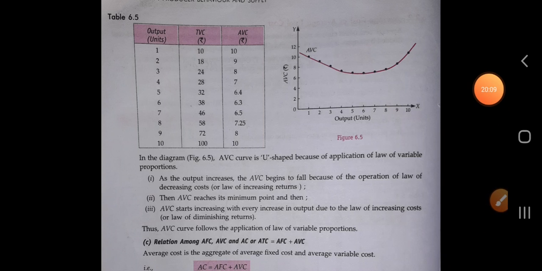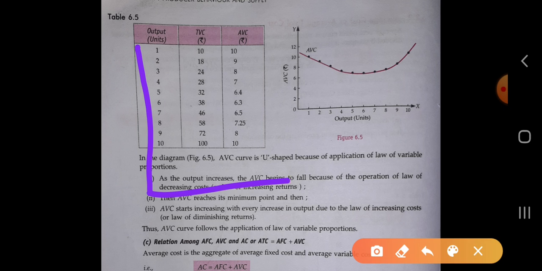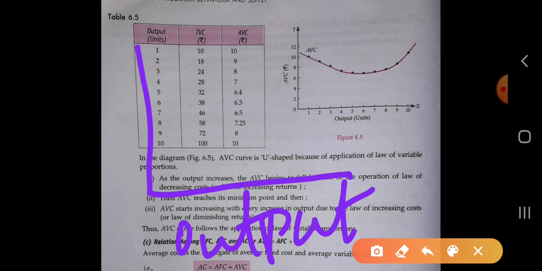Okay. So we will plot these values on the diagram. Here we will take output. As the output increases, TVC also increases. Sorry, AVC.